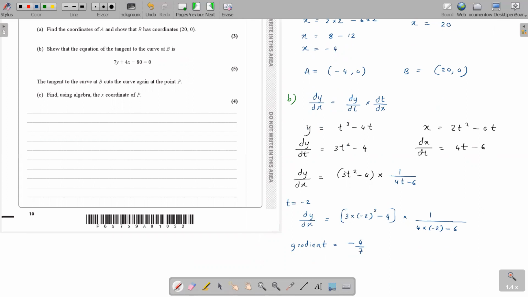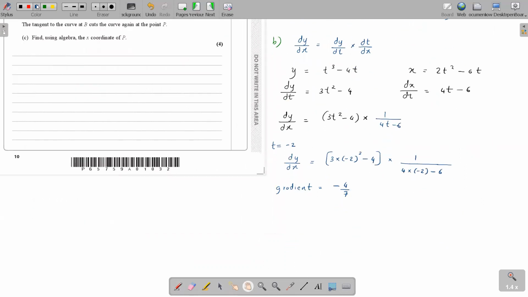Okay, so then we just need to get the equation of the tangent at B. The equation of the tangent is y minus y1 equals gradient times x minus x1. So the tangent at B, the coordinate was 20, 0, isn't it? Yes. So we can substitute the coordinate. y minus y1 is y minus 0, equals the gradient minus 4 over 7, times x minus x1, which is 20.